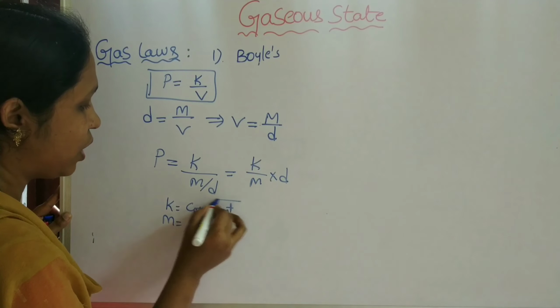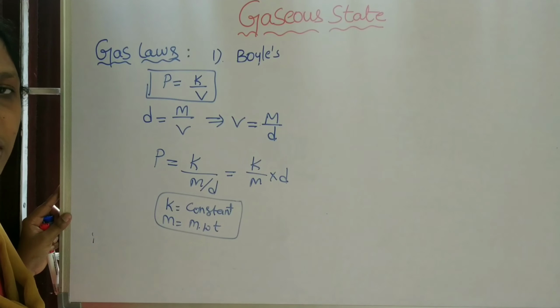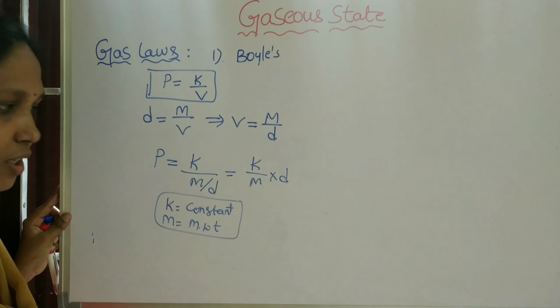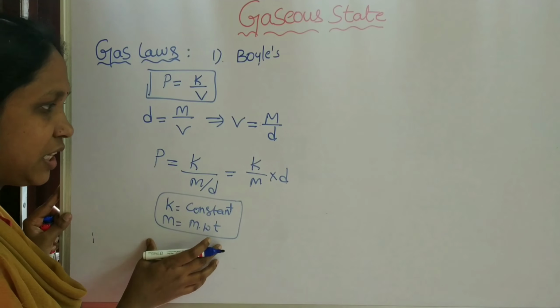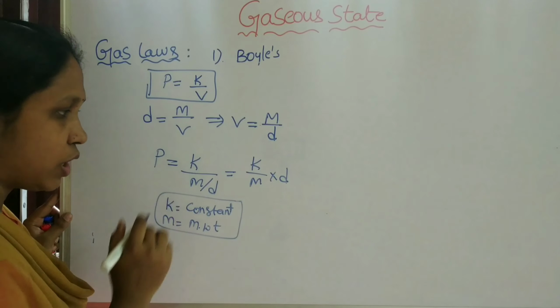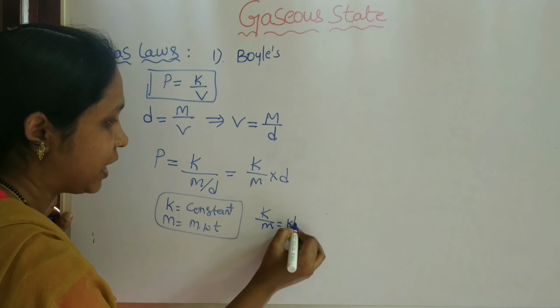That is also a constant for a gas. If we take a particular gas, it has a constant molecular weight. Will the molecular weight change from time to time? No, it cannot change. So both are constants. In place of two constants, take one constant. That means K by M is equal to K dash.